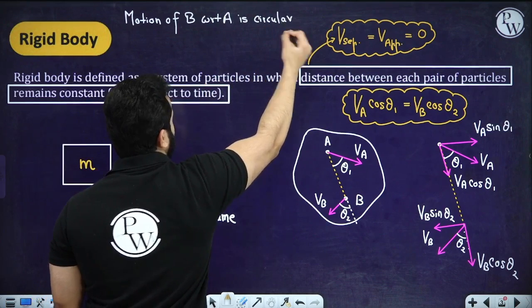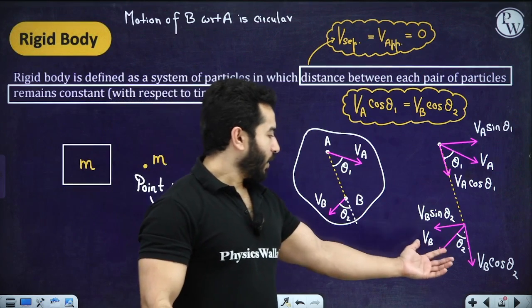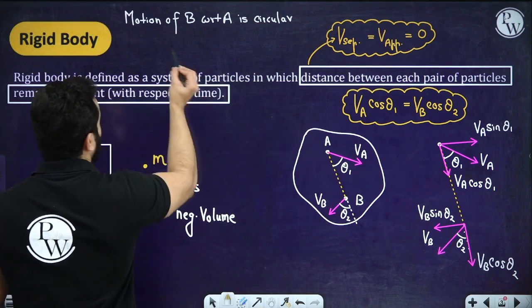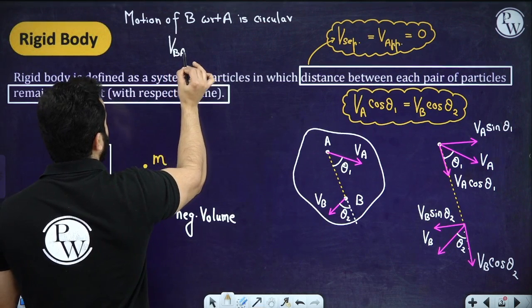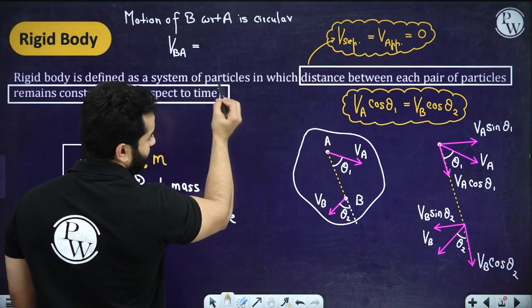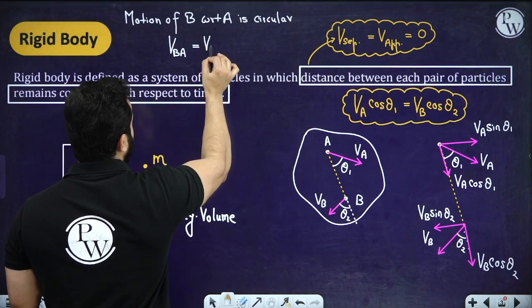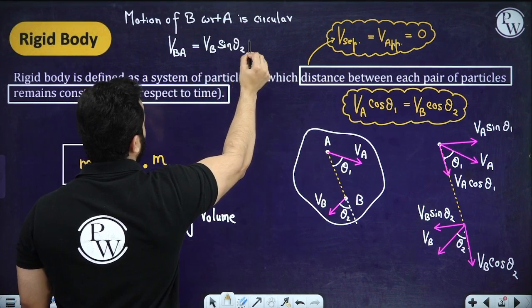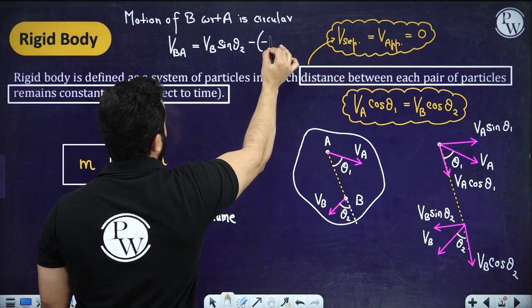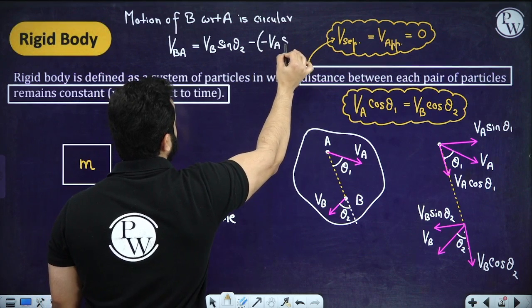Is that correct? Can you see it? Well, if I want to find out with what velocity it is moving, I'll say the velocity of B with respect to A is actually nothing but VB sine theta 2 minus VA sine theta 1.